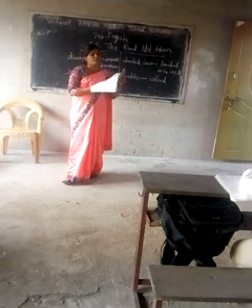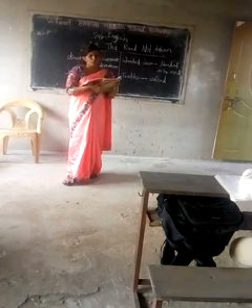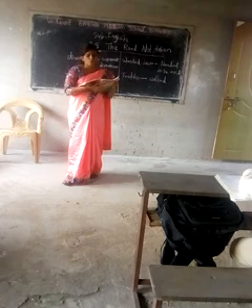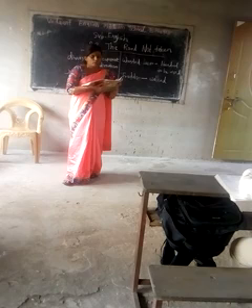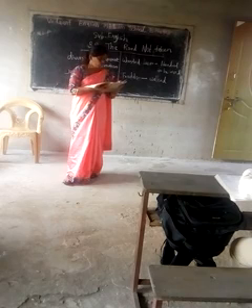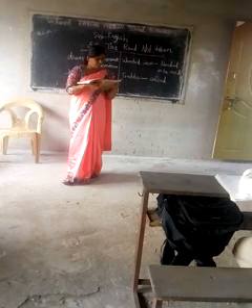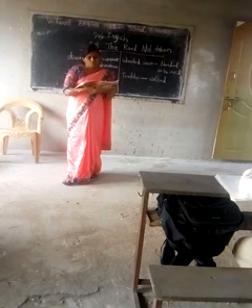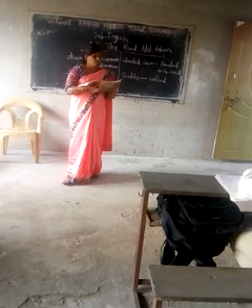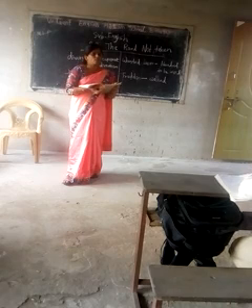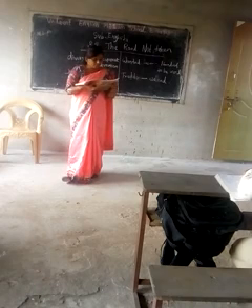Then in the first stanza: two roads diverged in a yellow wood, and sorry I could not travel both, and be one traveler, long I stood and looked down one as far as I could, to where it bent in the undergrowth. That means in the first stanza the poet is standing at the fork in the road in the forest, where the trees have yellow leaves.